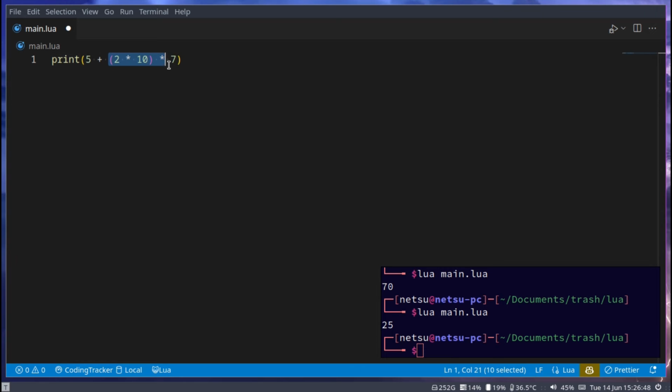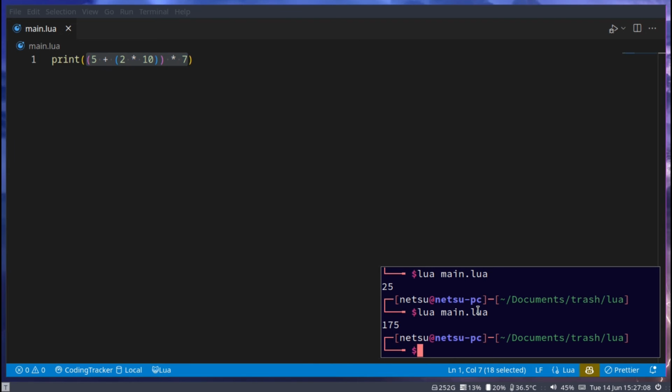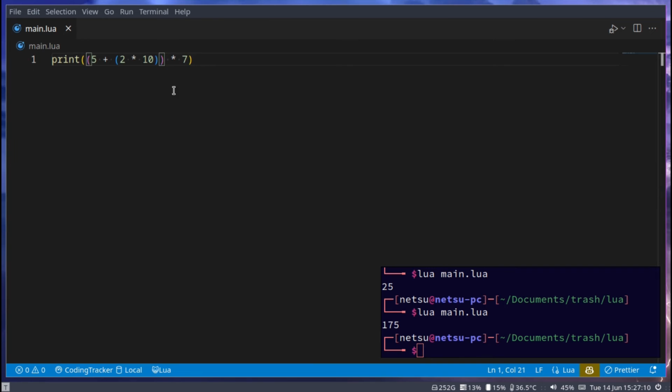Then it will execute this. And then it will execute this. But if you want to change that, you could do this. Now it will first do this right here. Then it will do this right here. And then it will do this. So the order of execution is up to you. You can change it depending on what you want.